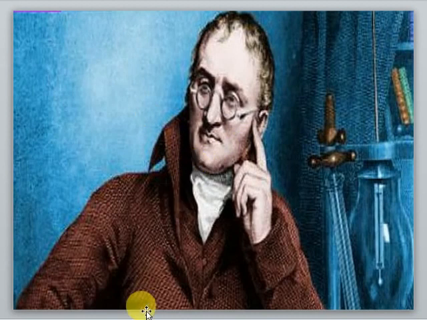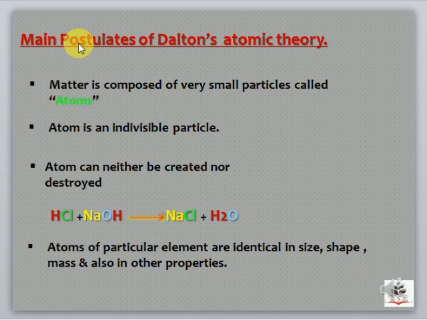So let's see what are the main points of Dalton's atomic theory. Okay students, these are the main postulates or main points. The first point is matter is composed of very small particles called atoms. As discussed before, Democritus and John Dalton both believed that matter is composed of smaller particles, and that particles were known as atoms. Atom is an indivisible particle. It means atom cannot be further divided into smaller particles.